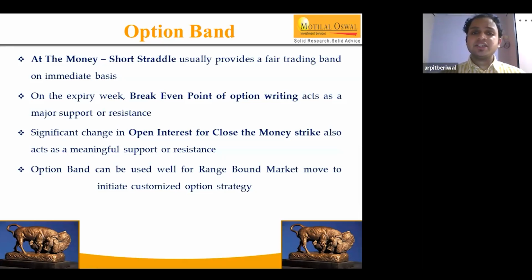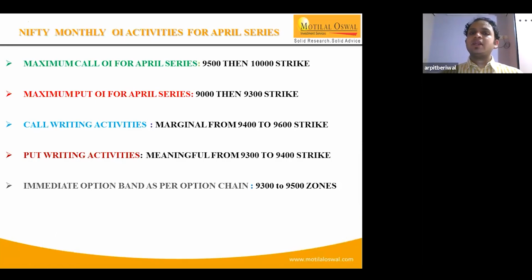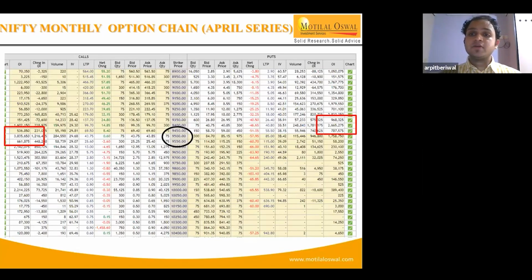It's mentioned that significant change in OI for close to the money strikes also acts as a meaningful support. For example, Nifty is currently trading around 9,500. If you see, there is aggressive put writing at 9,400, 9,300, 350, 400 strikes. So this is likely to act as a major support for this expiry. However, at the same time, writing is also seen at 9,500, 950 levels, so that is likely to act as a resistance as well. But so far, market is able to hold above 9,400, and put writers are intact, so they will try to keep the market above these levels.